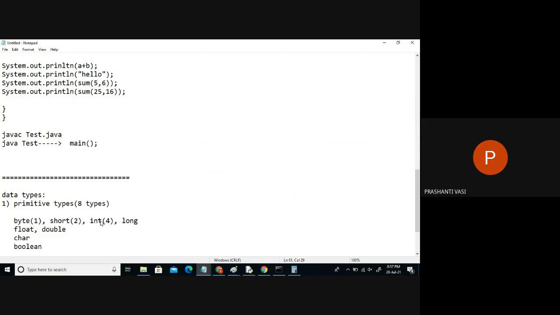It's not about platform dependent. Whether you use Linux, Windows or whatever, int is always 4 bytes, because Java language has standard data types. Always byte will be of 1 byte, short will be of 2 bytes. Not like C language. In C, we can say in Turbo C it takes 2 bytes, in Linux it takes 4 bytes. There's a variation. But in Java, it's not like that. Everywhere, short means 2 bytes, int means 4 bytes, and long means 8 bytes of memory. Float means 4 bytes of memory is consumed. Double means 8 bytes of memory.